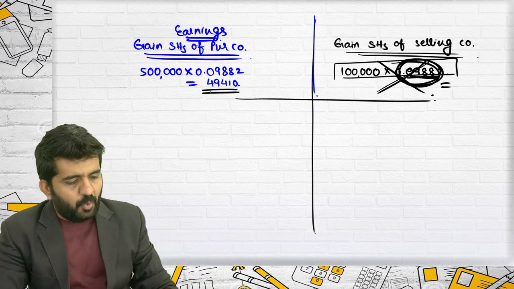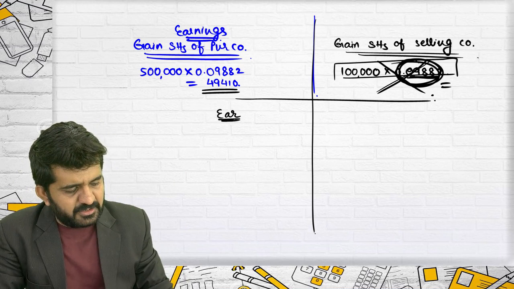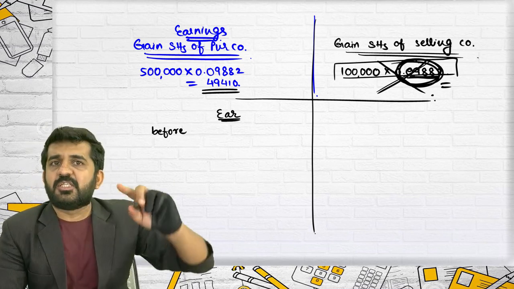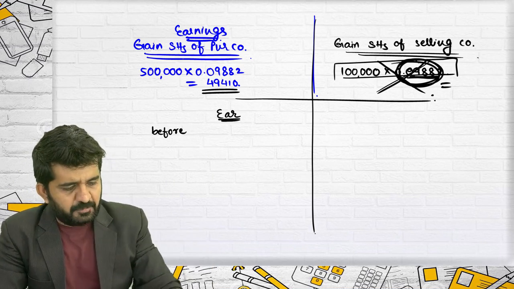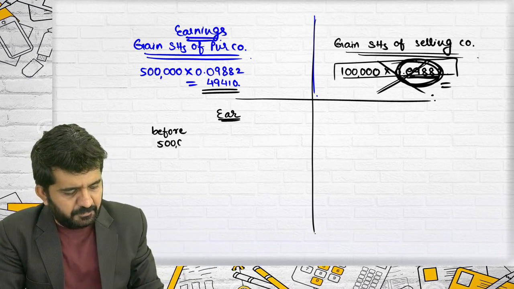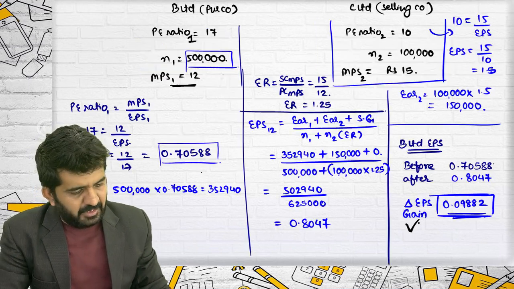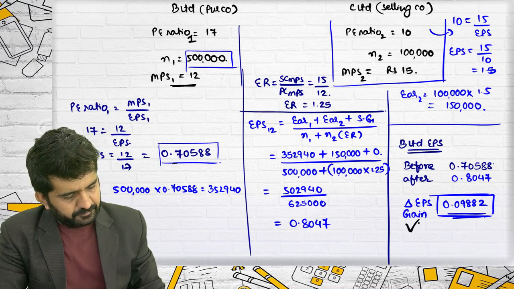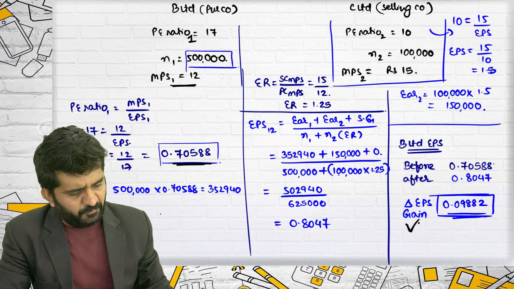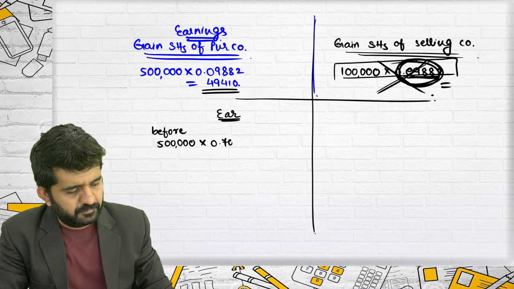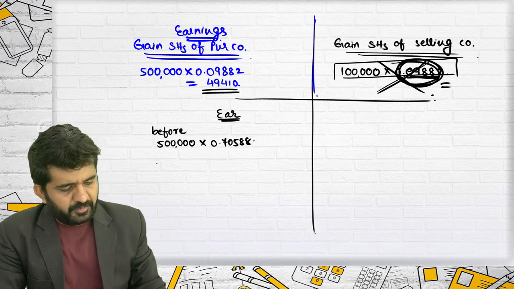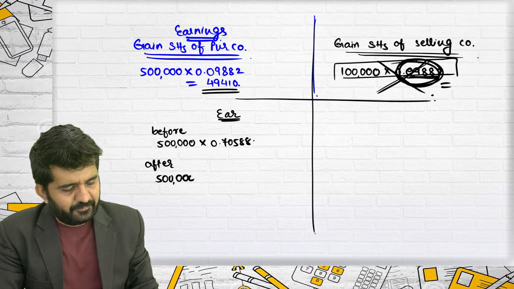Based upon earnings, what was the earnings before merger? This is how we were solving it. What was the earnings before merger of shareholders of purchasing company? 5 lakh multiplied by EPS of 1, which is 0.70588. This was before. What will be after? 5 lakhs.